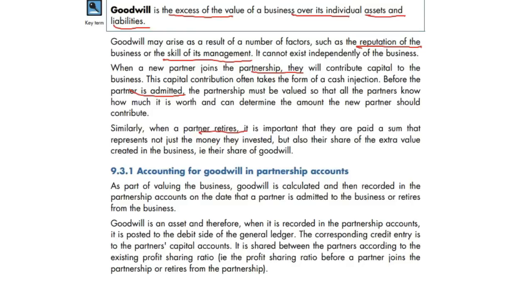Based on that, if a partner is coming in, a bit of money considering the goodwill should be given from the new partner to the existing partners. And if it is a retiring partner, the existing partners should give a bit of money from the business to the partner who is retiring. It's not the money that he has invested only, but the extra value of the business which was created over the years, which is basically their share of goodwill, should be given to them, shouldn't it? That's the idea of goodwill.